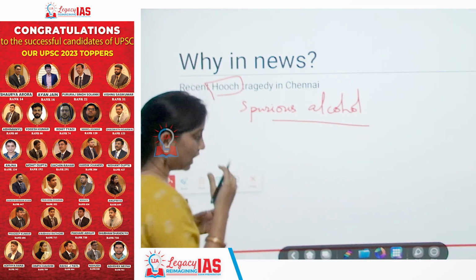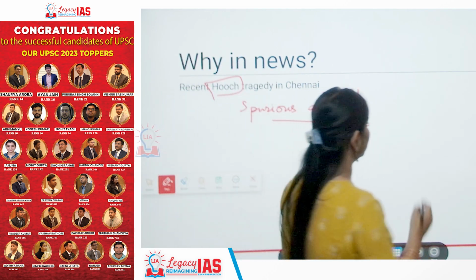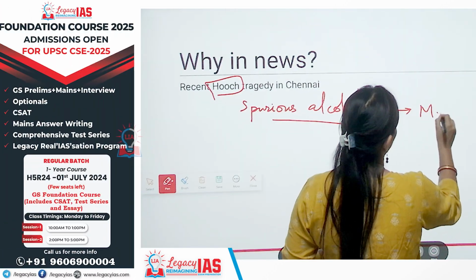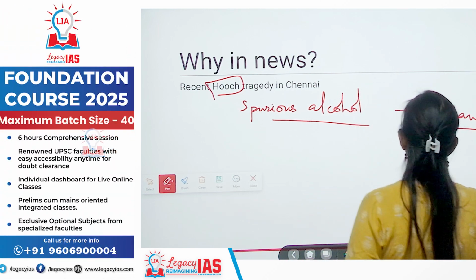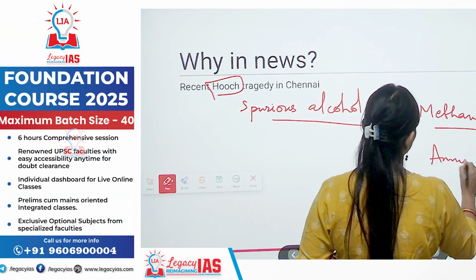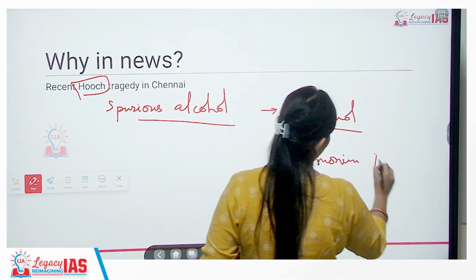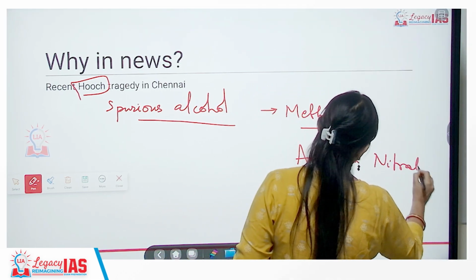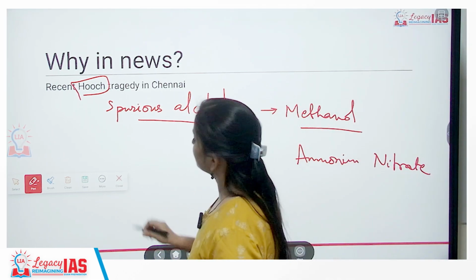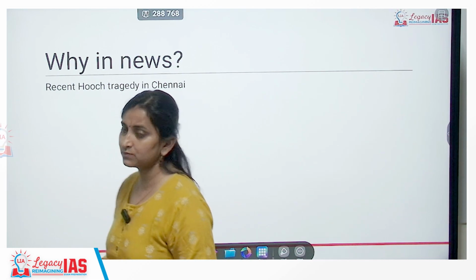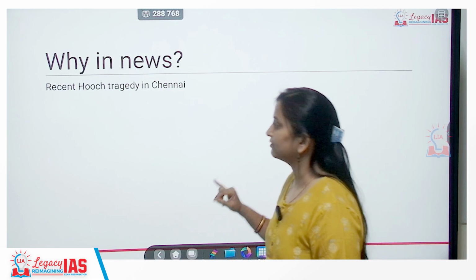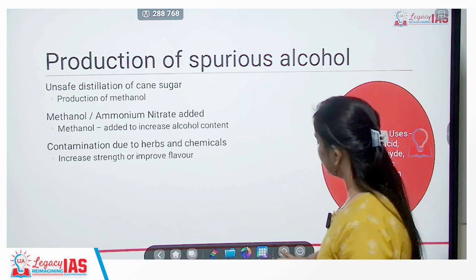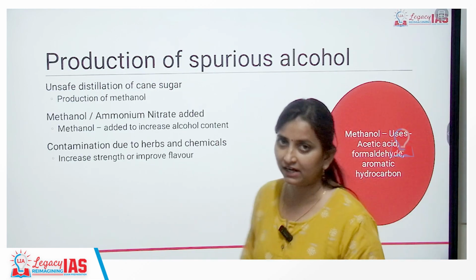Now, how is this spurious alcohol produced? One of the components is methanol. But other than this, ammonium nitrate is also used. So ammonium nitrate poisoning is also carried out, but apart from this, methanol poisoning also takes place. We call these Hooch or spurious alcohol cases. Because of this, some of the people have died. This is a very serious number. More than 20-25 people have died here.